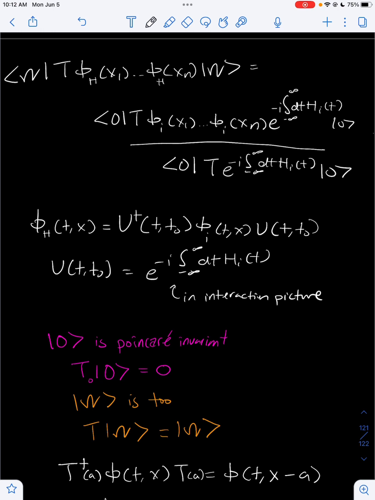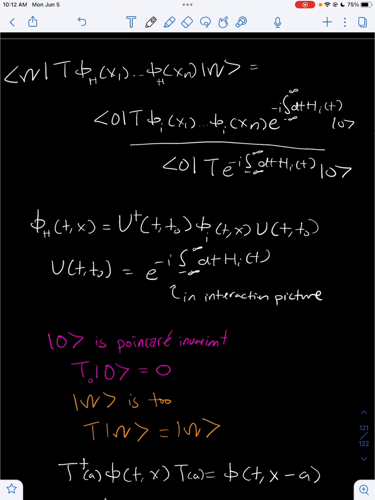In the last video, we derived the Gell-Mann–Low theorem. This is the Gell-Mann–Low theorem over here. It relates the VEV of the time-ordered n-point correlation functions in the Heisenberg picture with the VEV of the n-point time-ordered correlation functions in the interaction picture with the unitary operator.